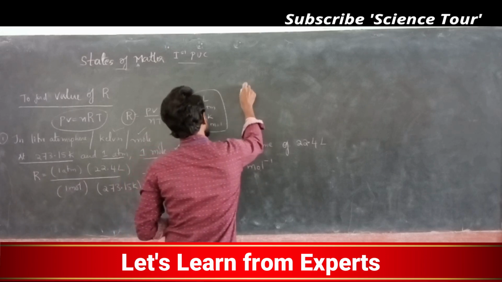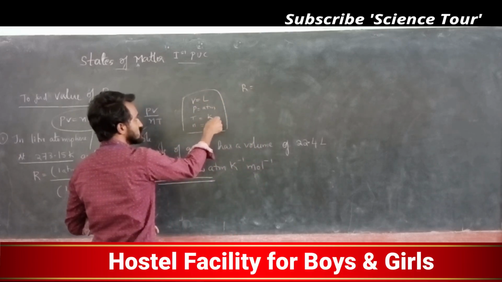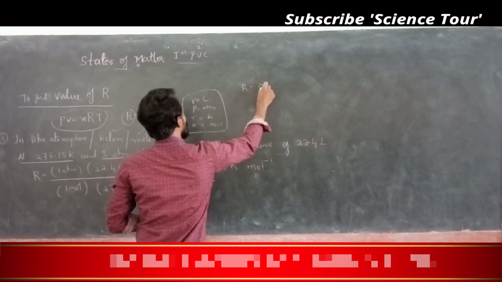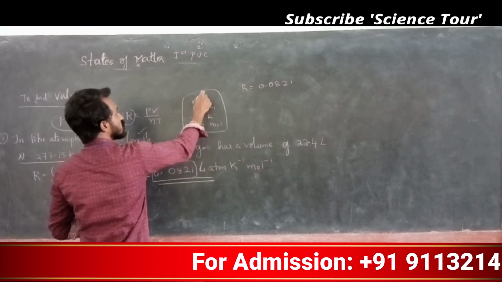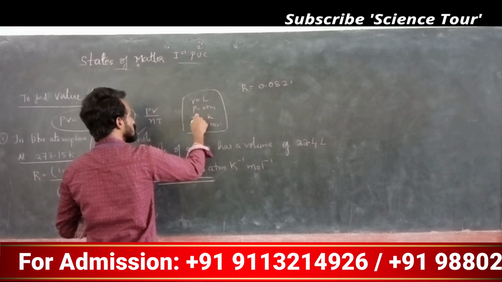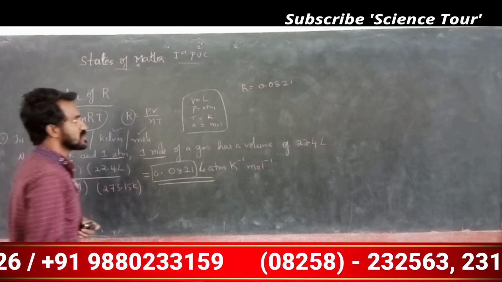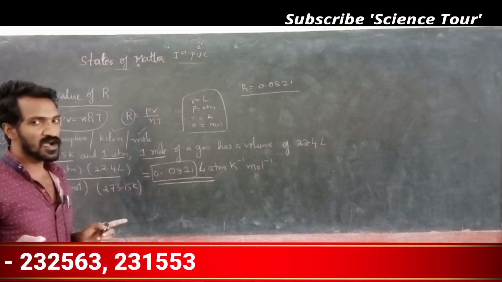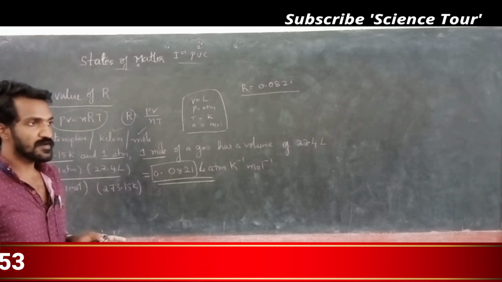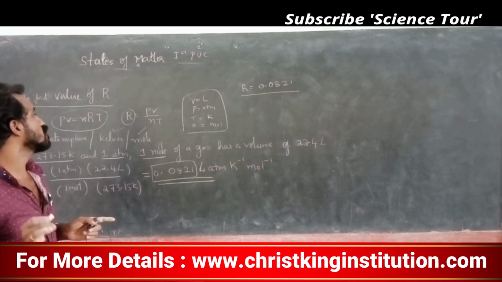R value changes according to these units. So the R value is 0.0821. Okay? You have to consider the R value as 0.0821.